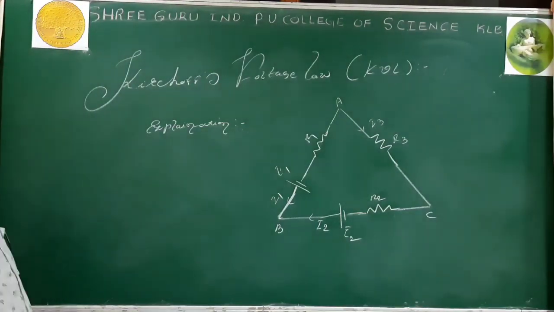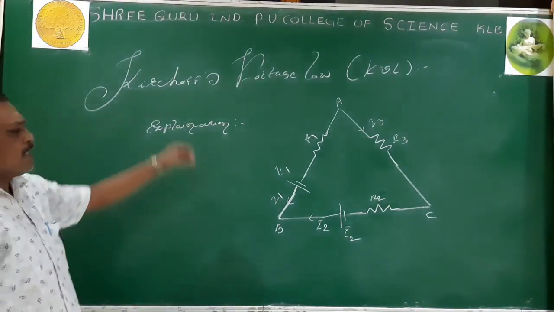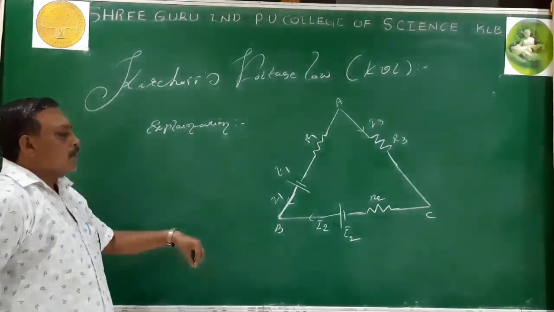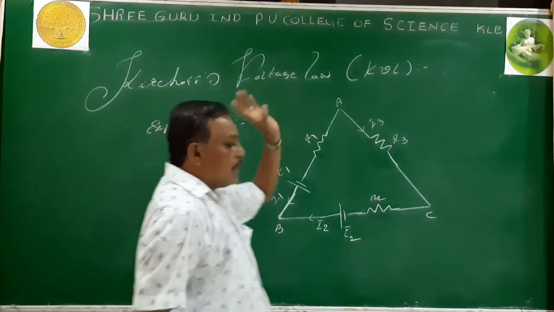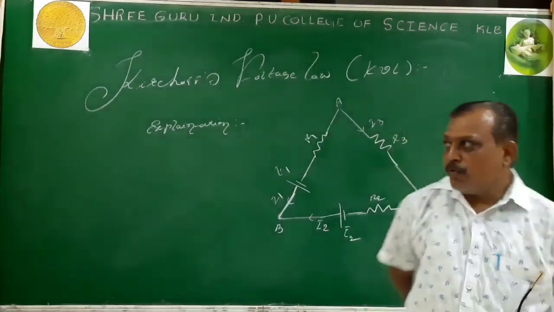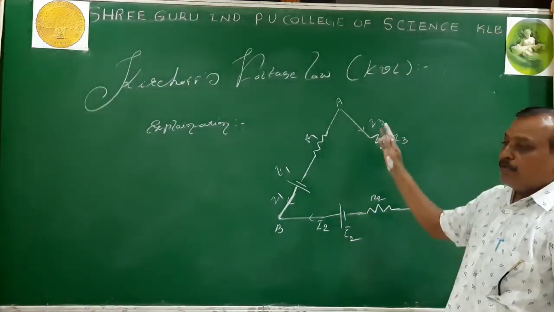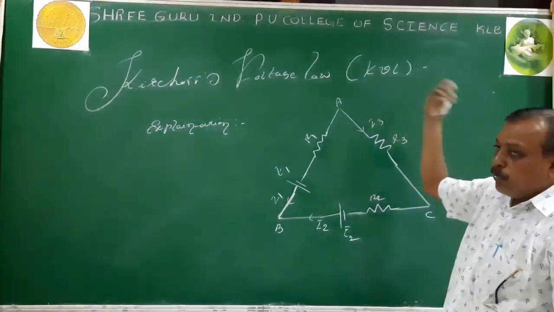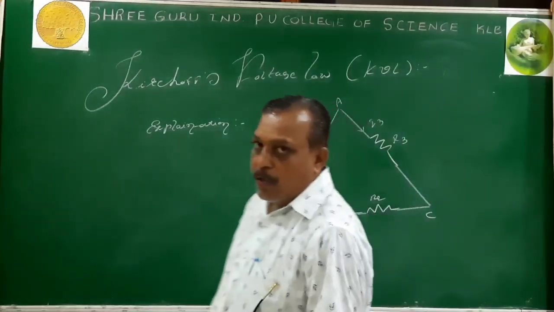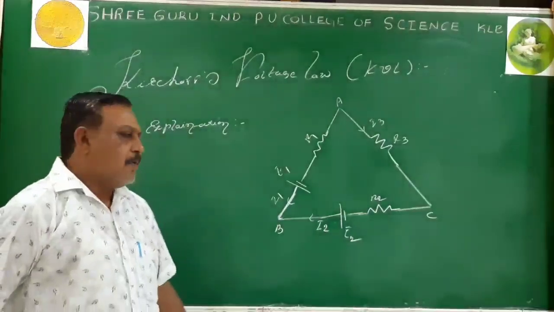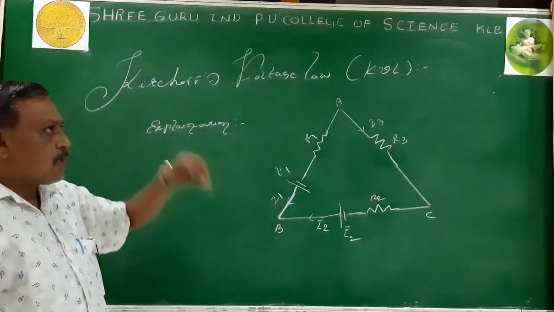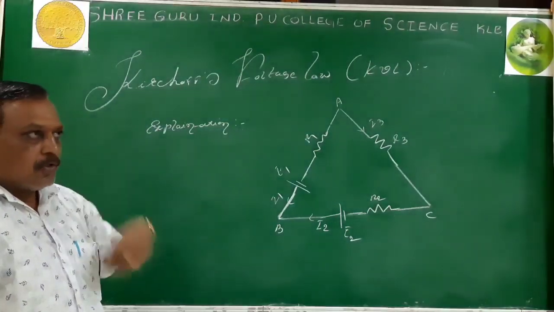To apply the KVL, we can trace the path from any point. Again we arrive at the same point, then it is called a loop. You go according to your choice, either in the clockwise direction or the anti-clockwise direction. You choose your own point, either it starts with A or B or C.